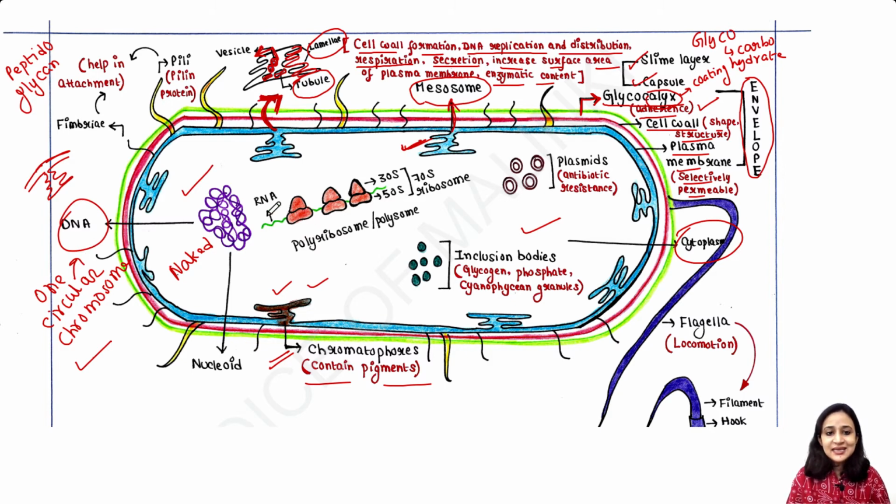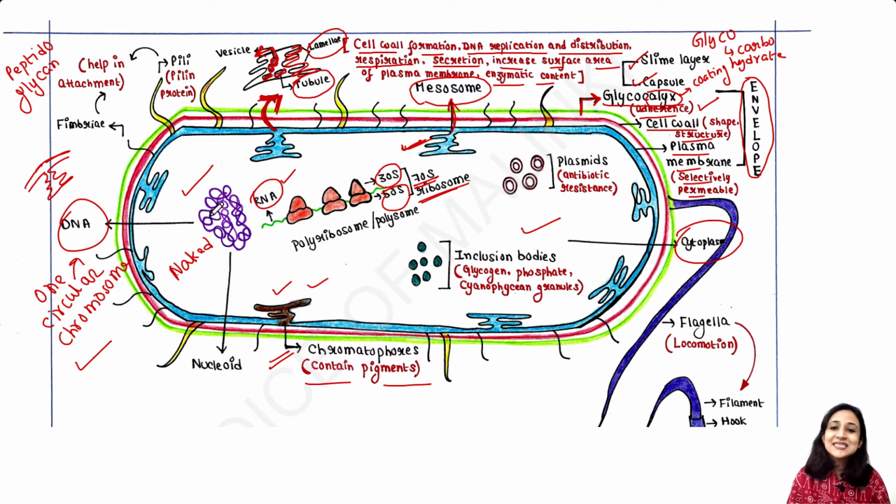Now we can see these are some RNA, and here you will get the ribosome. The ribosome does not contain any membrane. Ribosome is present in prokaryotic cells, but in bacteria you will get 70S ribosome, unlike the eukaryotic cell, because in eukaryotic cells we get 80S ribosome. This ribosome contains two subunits. The smaller one is the 30S subunit and the bigger one is the 50S subunit. And here it is the mRNA.